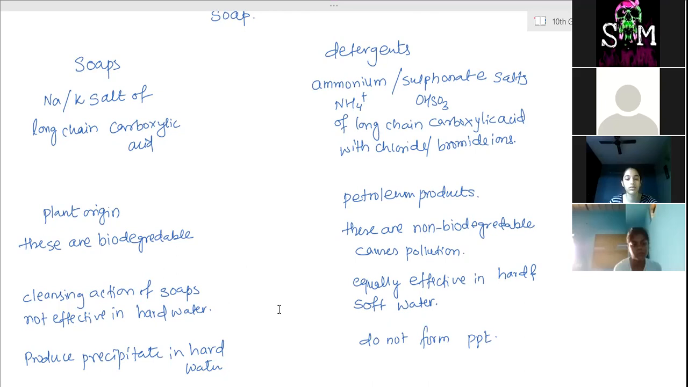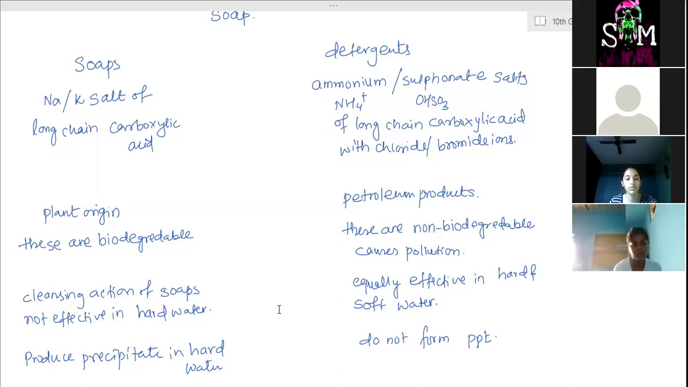So it can be anything, but calcium and magnesium ions should not be there. Then that water is soft water, and we can test whether the water is hard or soft with the help of soaps. So add the soap in that water. Take one glass of water, add soap and start stirring.